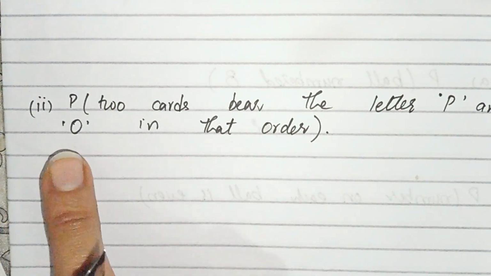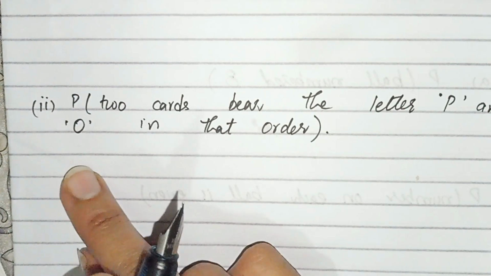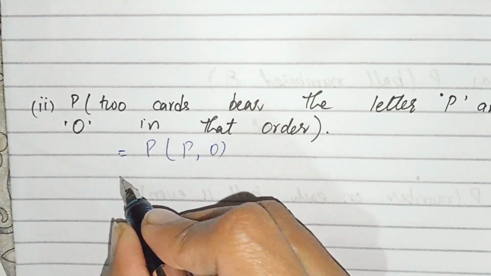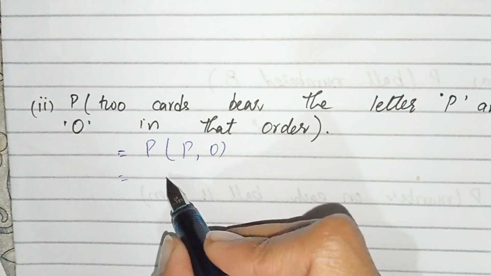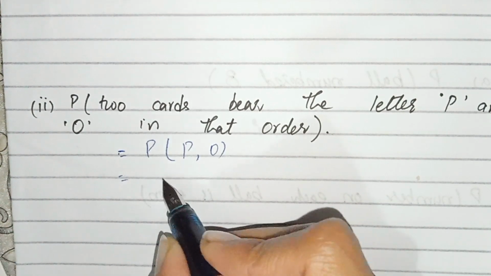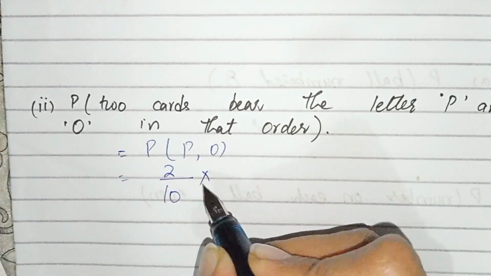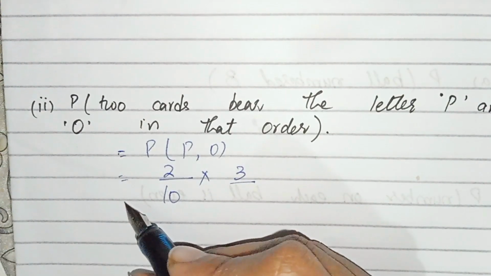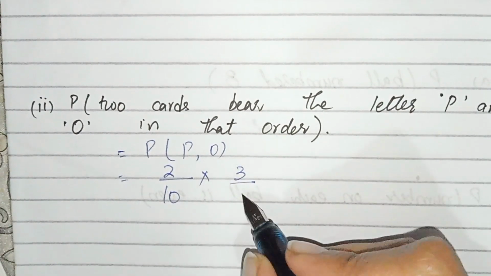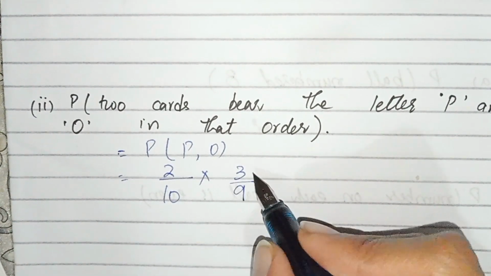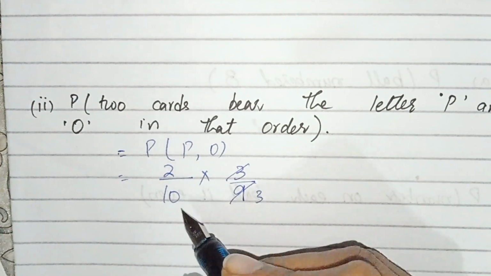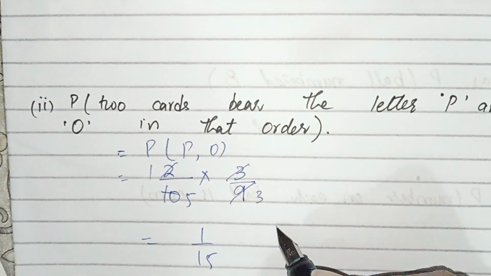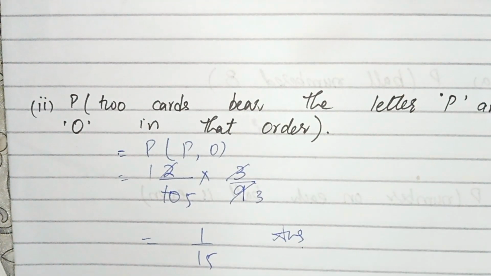It means that first is P and then is O. The probability of P is 2 out of 10, since there are 2 P cards and 10 cards in total. Then the 3 O cards, with 1 card taken out because this is without replacement, so the denominator is 9. Solving it, 3 over 3 and 2 over 5, we get 1 by 15 as the probability for part number 2.